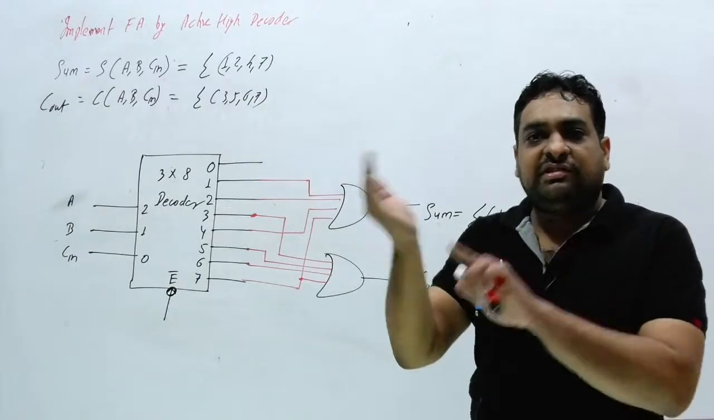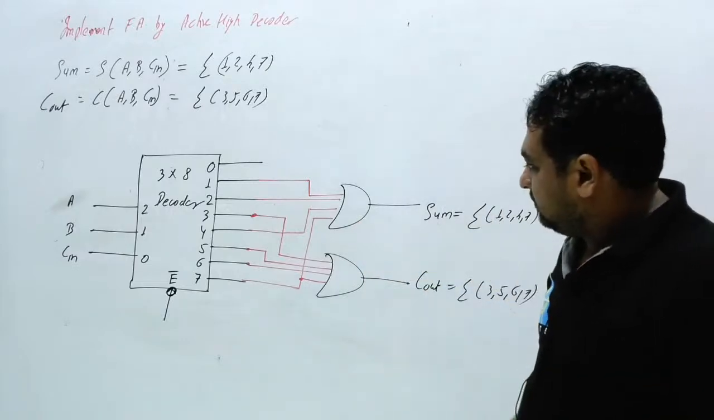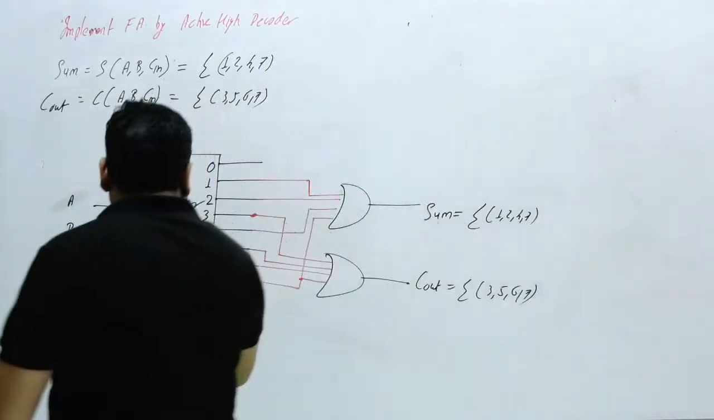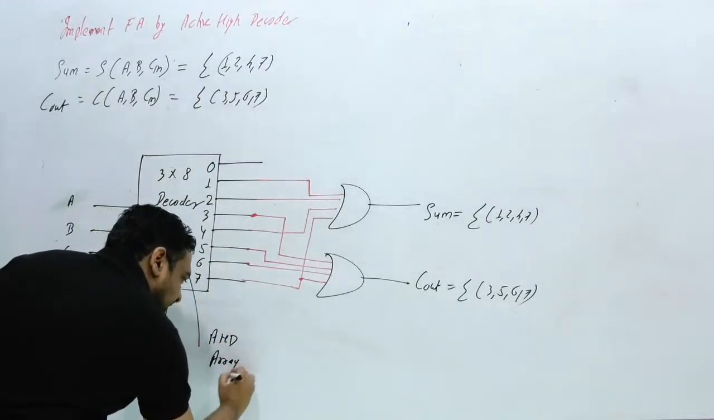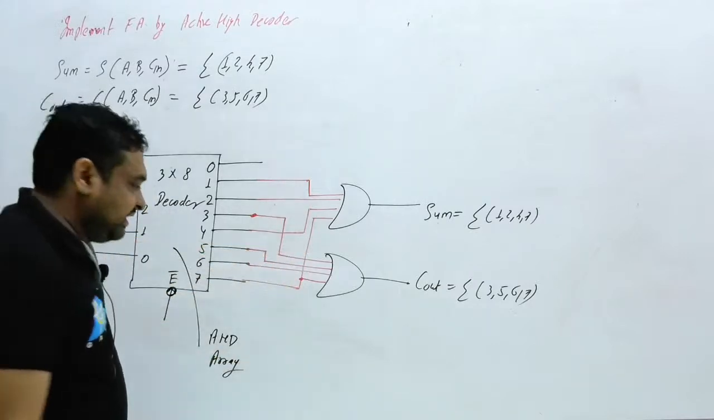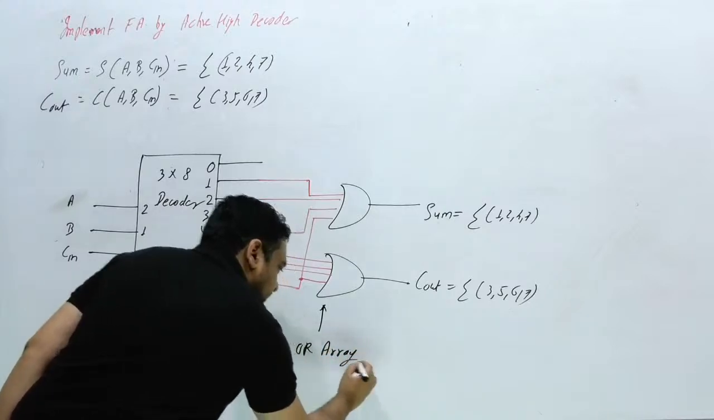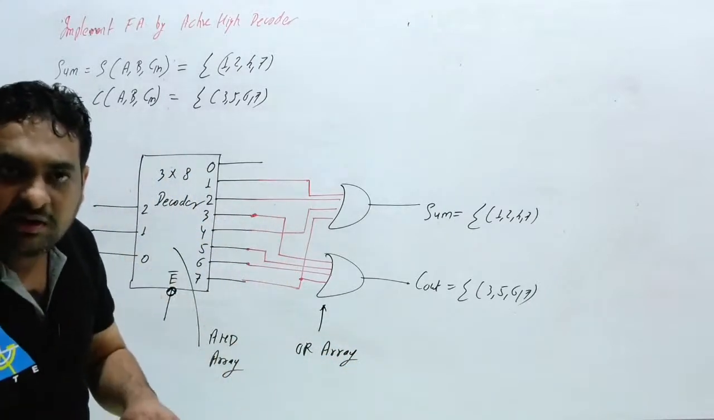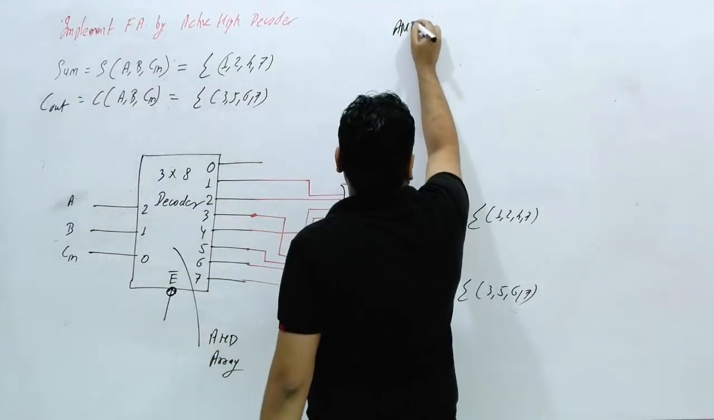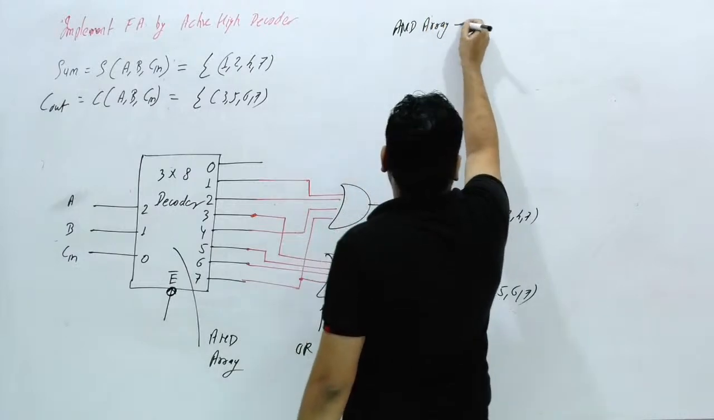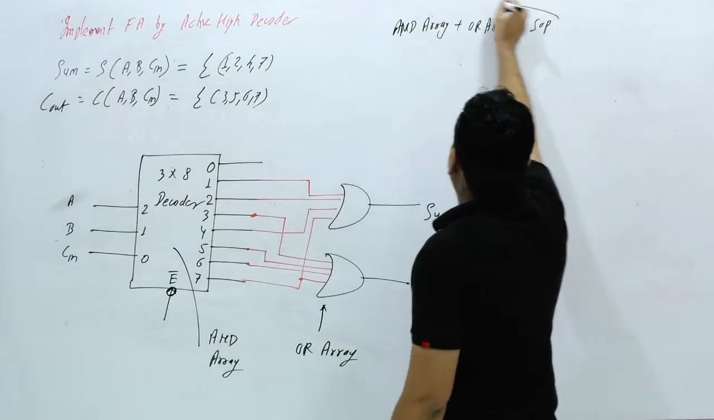Now you don't have to design the full adder separately. You can implement the full adder by a decoder circuit. Clear this thing? Now what will be inside of this decoder is the AND array. Can I say, this is nothing but the AND array. And what will be outside of the decoder? This is nothing but the OR array. So AND array plus OR array is nothing but SOP, sum of products.